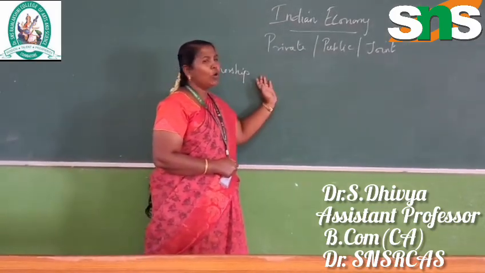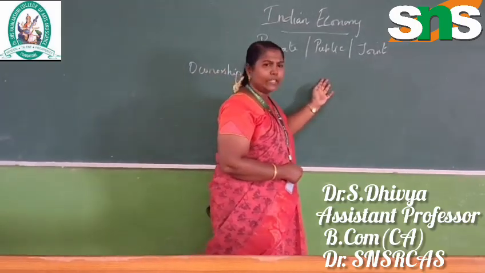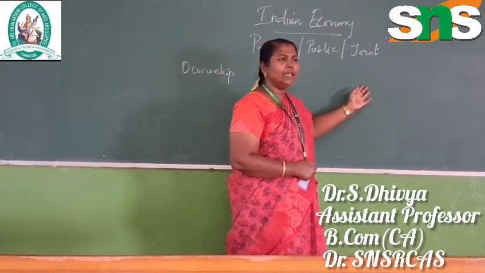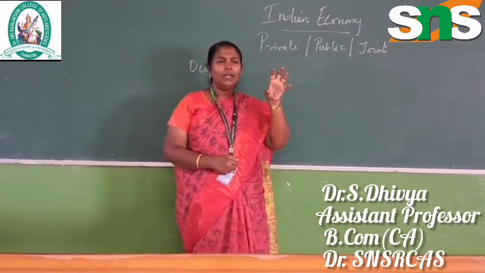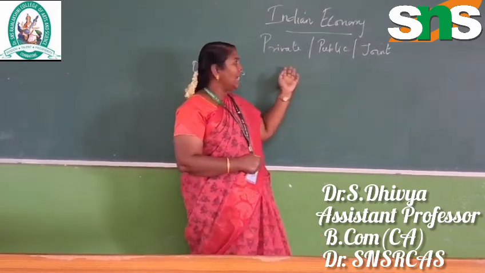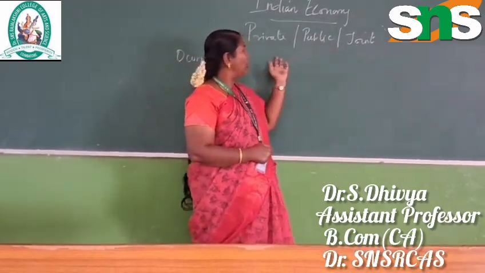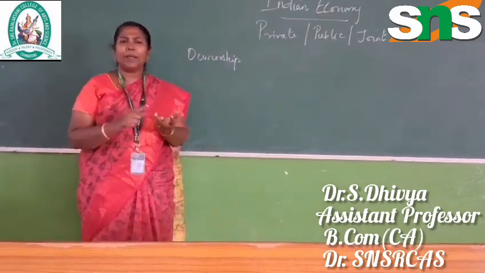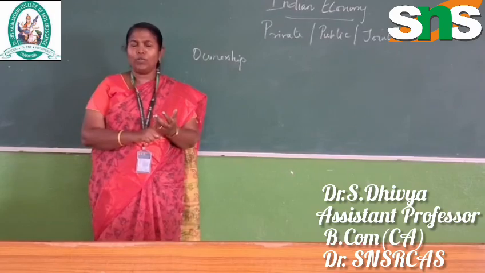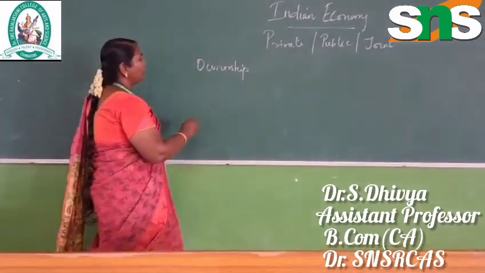The joint sector is the combination of individual people's responsibility as well as the government. We can give a ratio percentage, like 24% for the private and the remaining fully controlled by the public. So joint is both private and public. In joint sectors, there is a private person's control and also the government's control.